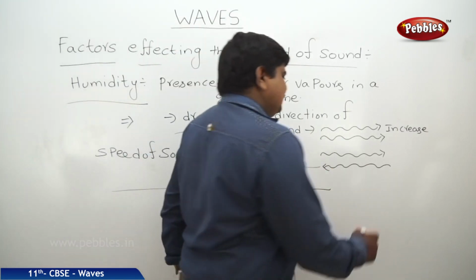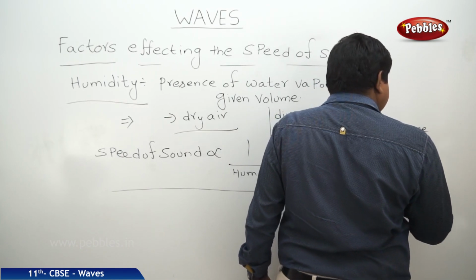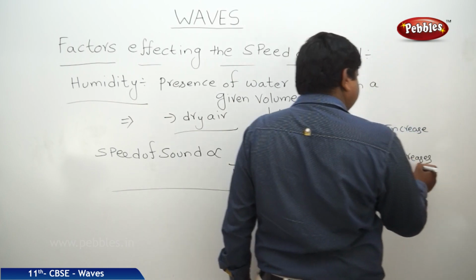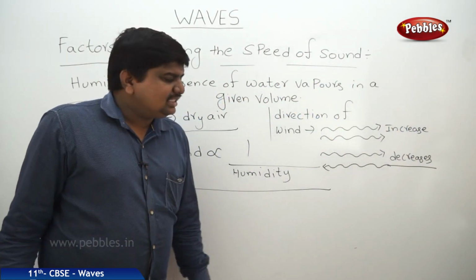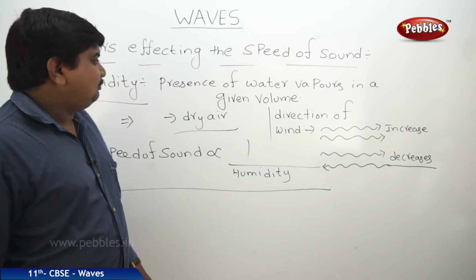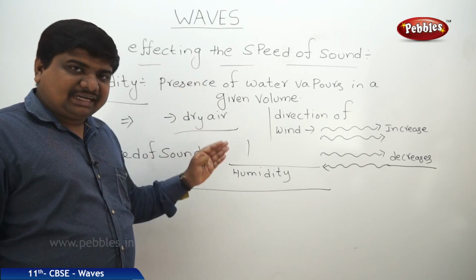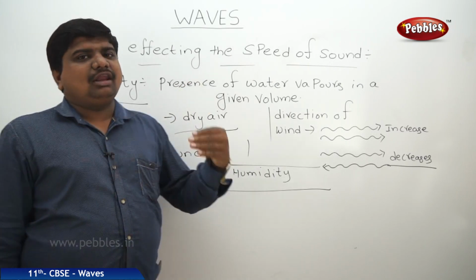That's why in this case sound audibility decreases. So like this, we can observe the factors that affect the speed of sound. Now we will discuss the mathematical part of each and every factor by including the different laws of gas.